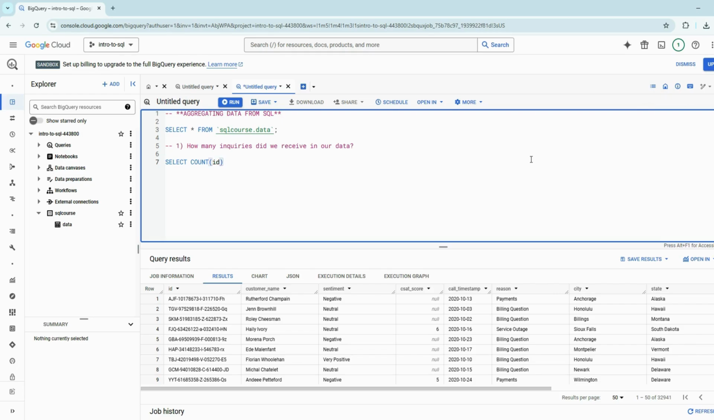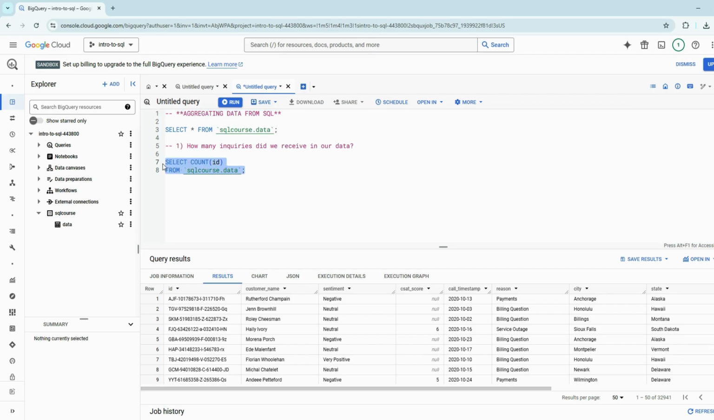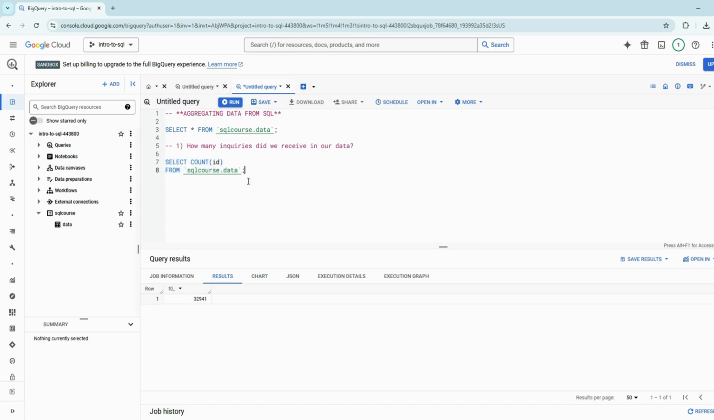So we're going to do SELECT COUNT(ID), and we have to think about where it's coming from, so we use our FROM clause. What is the name of our dataset? As we do in BigQuery, we start with the database: sql_course.data. Close it up, hover over, run it, and take a look. Okay, cool. We get a result, which is 32,941. But do you see what happened here? There isn't a column header.